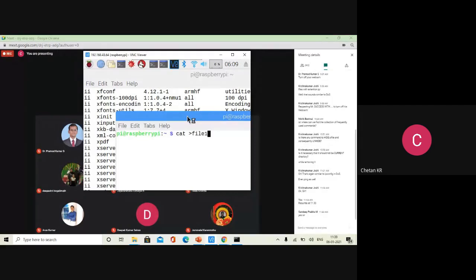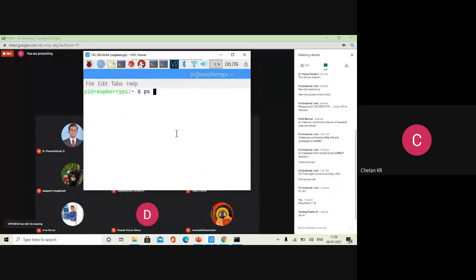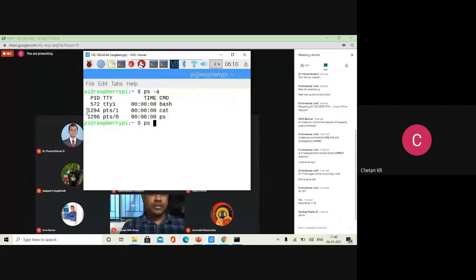So what does it mean? It gets pushed to the background. You can see that there is one process in the background and the ID of the process is 1294. Now, how to see that? There is a command to see which process is in background and which is in foreground, called ps -a. You can see that 1294 is in background, right?